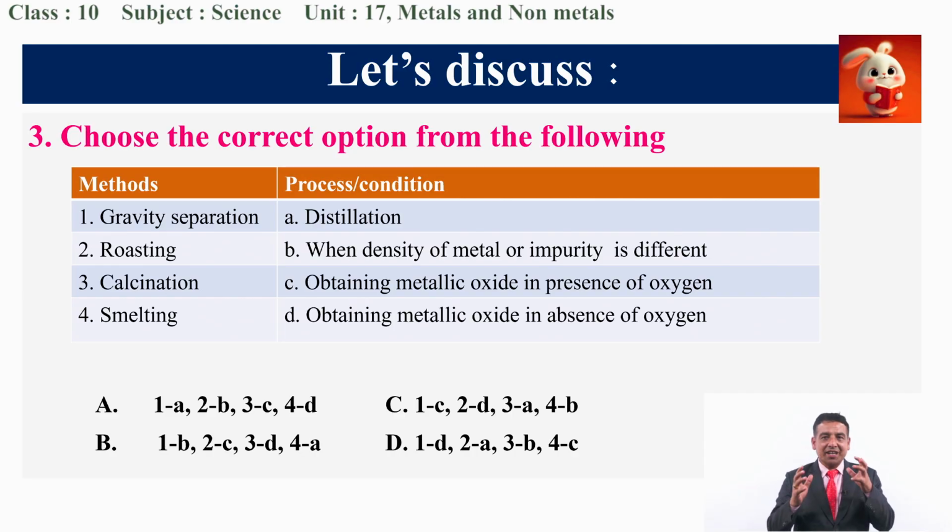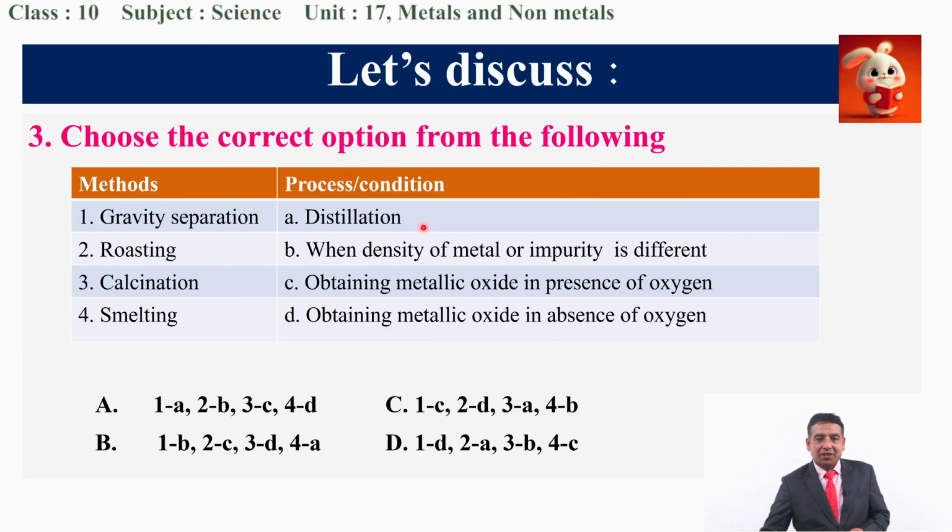You have to establish the correct relationship between column A and column B, that is, the method and the process or conditions. Let us go into the first option, gravity separation. Number one represents gravity separation. Does it have a relationship with distillation? Does gravity separation mean distillation?